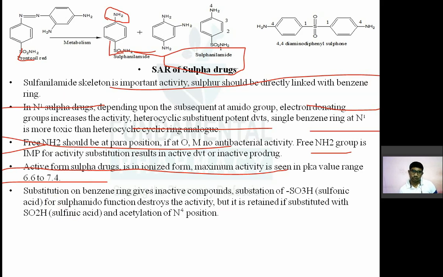Substitution on the benzene ring gives an inactive compound. Any substitution on this benzene ring, the benzene ring here, if you try to put any substituent on it, that will be inactive. Substitution on the benzene ring will give you an inactive compound.